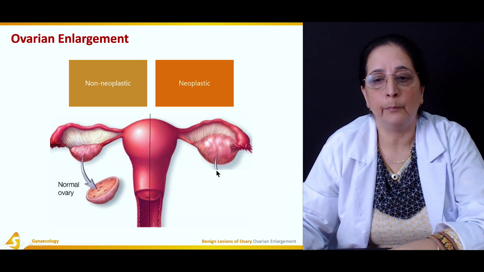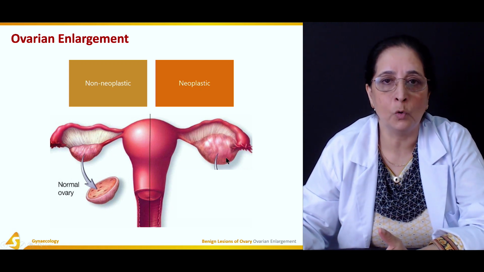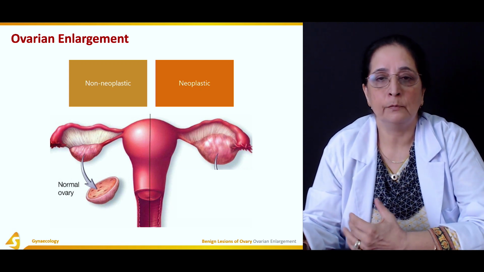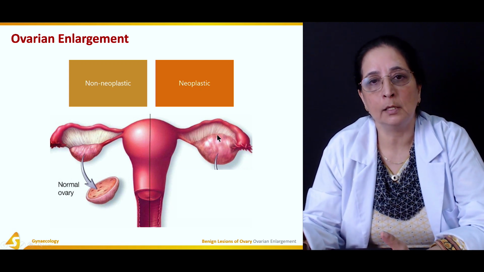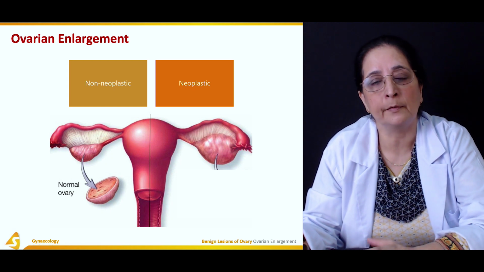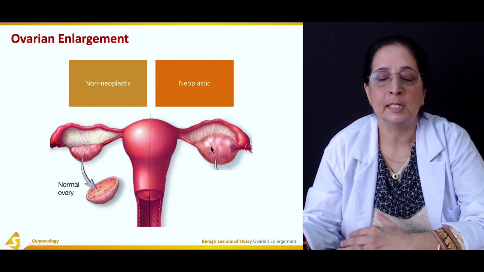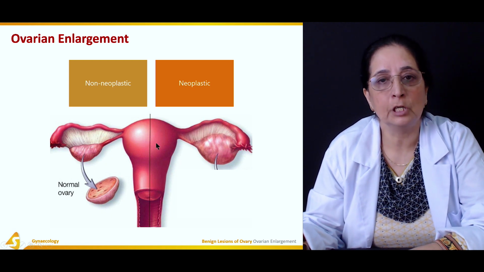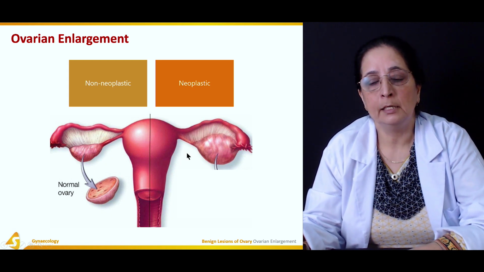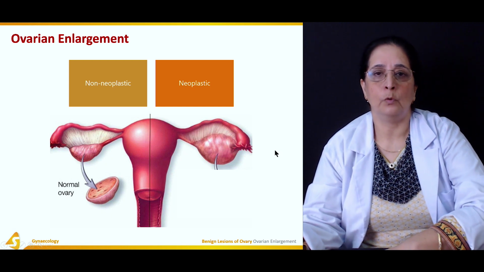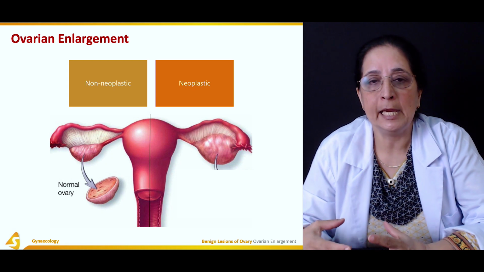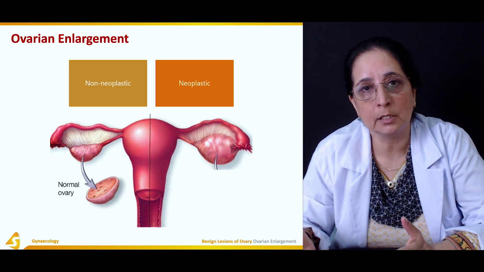Ovaries are very important for the release of ova. With the release of ova there is onset of menstruation, and once the ova is fertilized there is conception or pregnancy. The production of ova usually begins at menarche, which is the age at which menstruation starts.